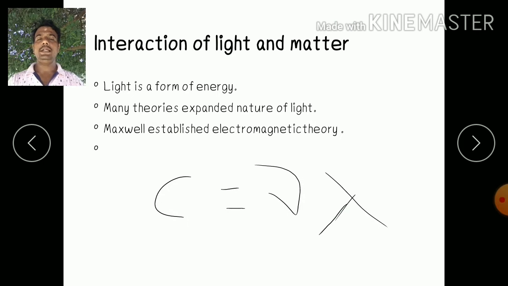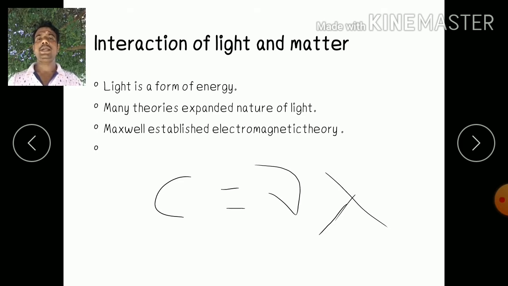You know that light is a form of energy. Different theories were proposed for explaining the nature of light. Newton considered light as a stream of particles. Those particles are known as corpuscles, and with the help of that he explained refraction of light. But there are some drawbacks of this theory. This theory could not explain interference, diffraction, polarization. So to explain those phenomena, Huygens proposed a wave theory of light.